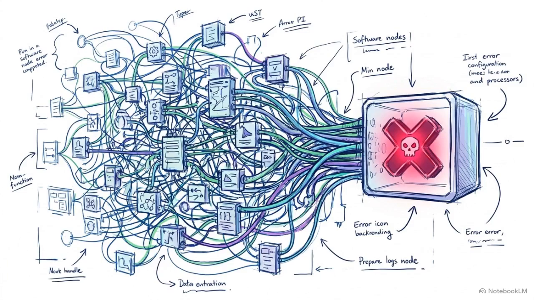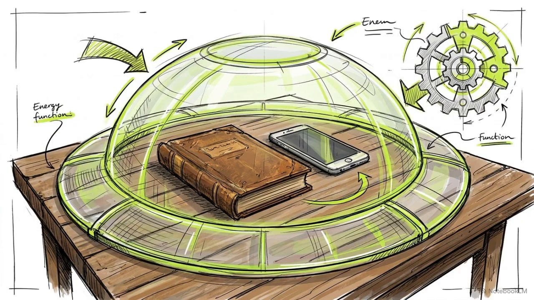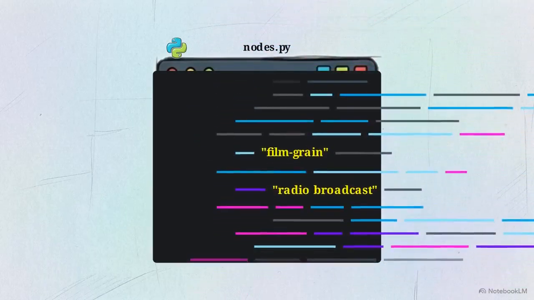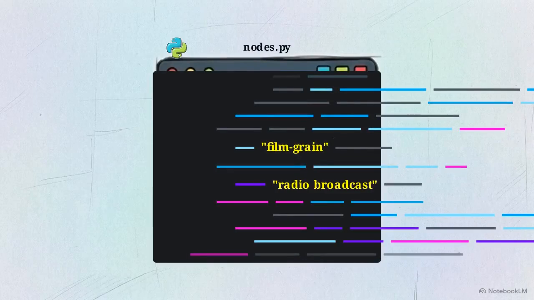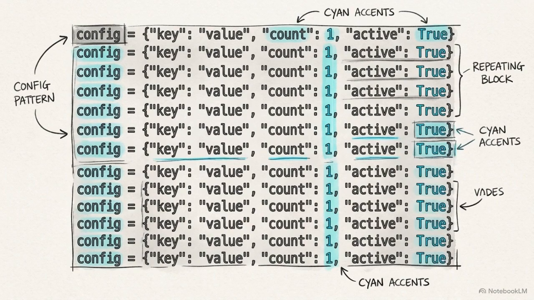This issue creates a hard engineering block. We simply cannot integrate public domain books or daily RSS news feeds if the system acts under the assumption that everything is a sci-fi broadcast. To see exactly where this happens, we can look closely at the remnant artifact document. Text strings like film grain and radio broadcast are hard-coded directly inside nodes.py. Hard-coding aesthetic choices at the execution layer structurally prevents the pipeline from scaling to handle new media types.